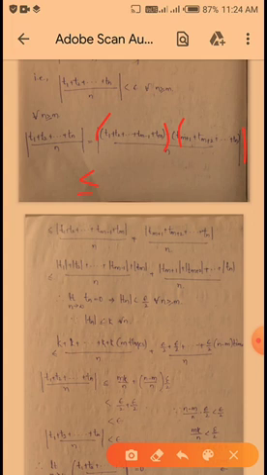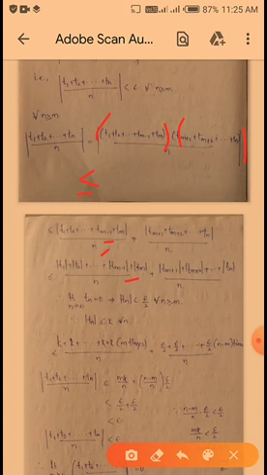Mod of T1 plus T2 plus up to so on plus Tm, by n, plus mod of Tm plus 1 plus Tm plus 2 plus up to so on plus Tn, by n. Okay, so which is less than or equal to mod T1 plus mod T2 plus up to so on plus mod Tm, by n, plus next mod Tm plus 1 plus mod Tm plus 2 plus up to so on mod Tn, by n.